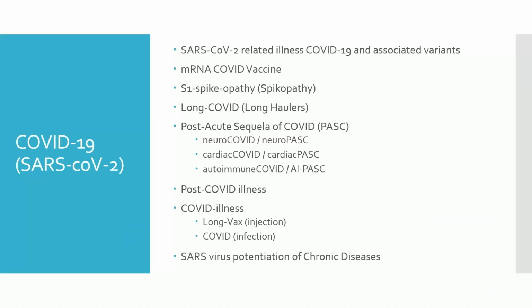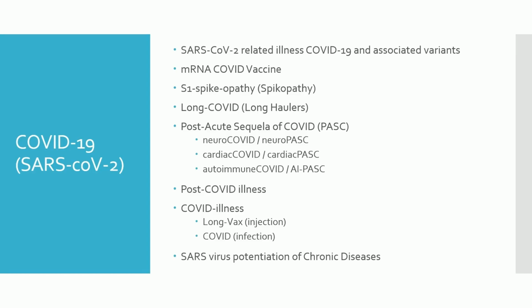To start with, we will talk about COVID illnesses that include the following: the SARS-CoV-2 related illnesses, or COVID-19, and associated variants, the mRNA COVID vaccine, or shot as we like to refer to it, as it is not a true vaccine, the S1 spikeopathy, or the new term spikeopathy, related to the S1 spike on the virus. And then we have long COVID or long haulers, post-acute sequela of COVID, PASC.